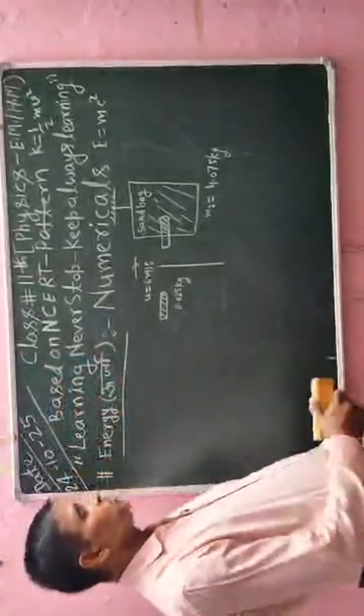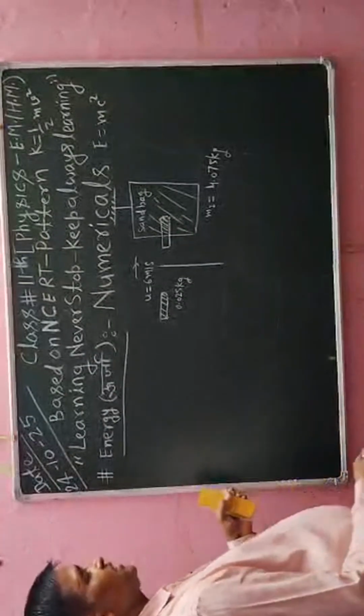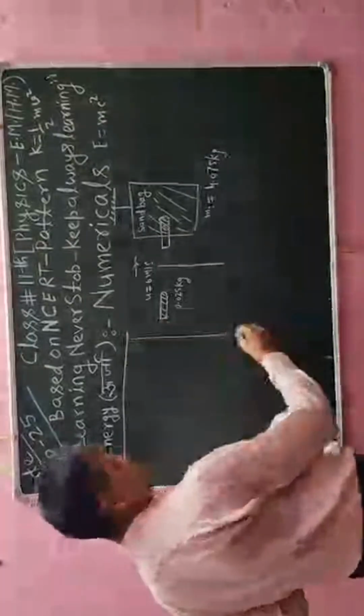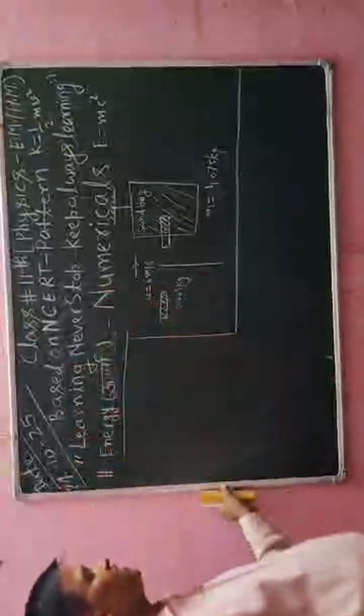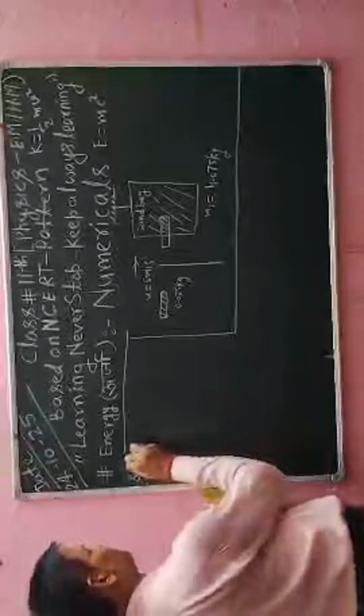Okay, students. So these are the information which are available in the numerical. So first of all, I will write its question and then I will give its appropriate solution. Okay, this is question number 2.